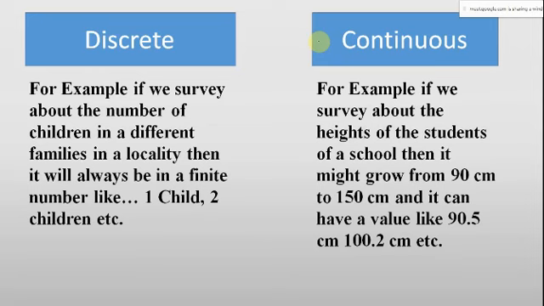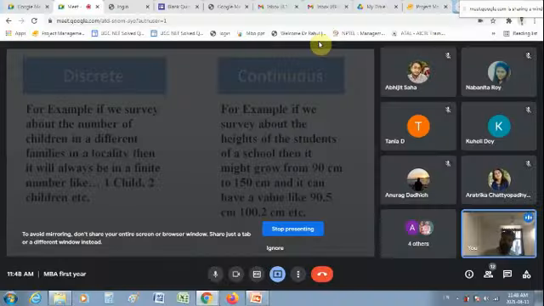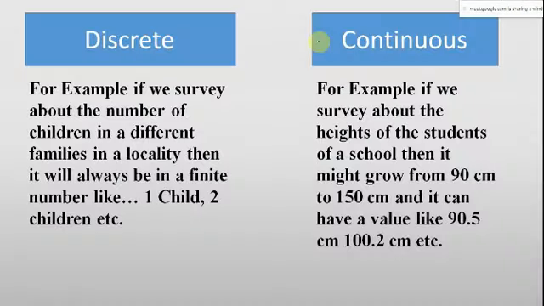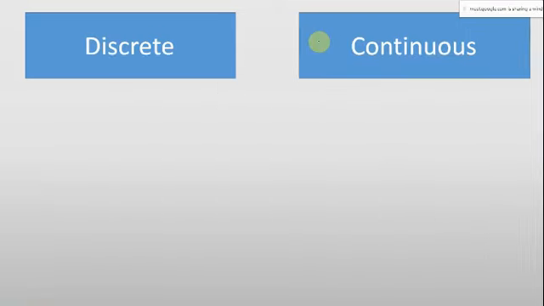For example, in case of continuous, if we survey the height of the students of a school, then it might go from 90 centimeters to 150 centimeters. It can have a value like 90.5 centimeters, 100.2 centimeters, and so on. So from these two examples we have already discussed, it is only written in some formal technical language, so it is clear.